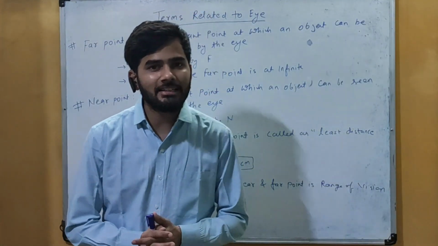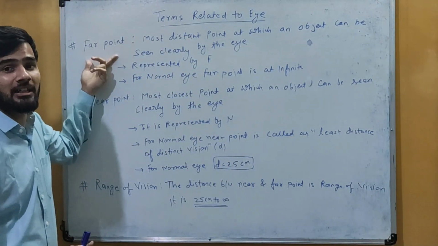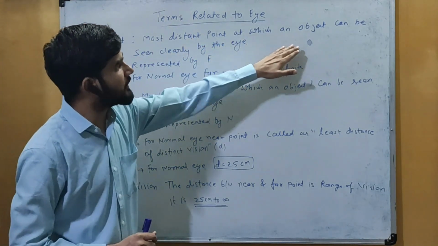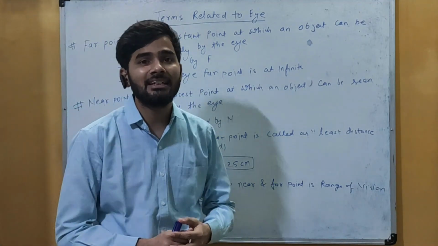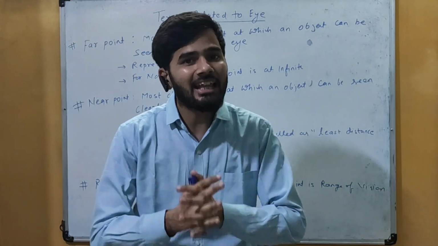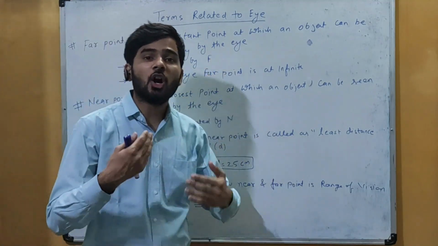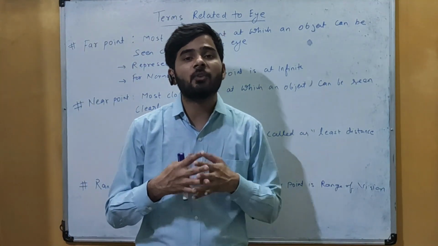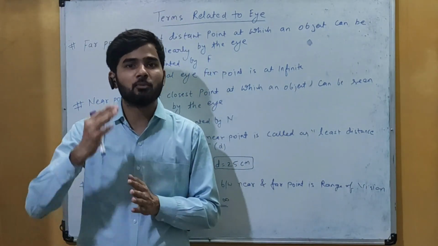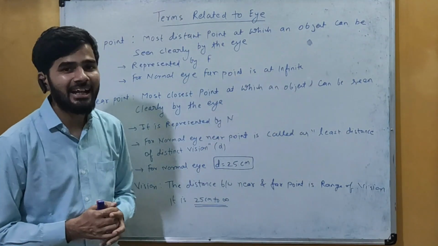The few more terms which are related with the eye are, the first one is the far point. As the name suggests, the far point, the point which is at the maximum distance. So the most distant point at which an object can be seen clearly by the eye. सबसे दूर वाला point या सबसे दूर वाला distance जो एक normal eye देख सकती है, that point is called as the far point. It is represented by capital F. Now for a normal human eye, how much will this far point be at? For a normal human eye, this far point is at infinity, means up to infinity a normal human eye can see. So for a normal eye the far point is at infinity.